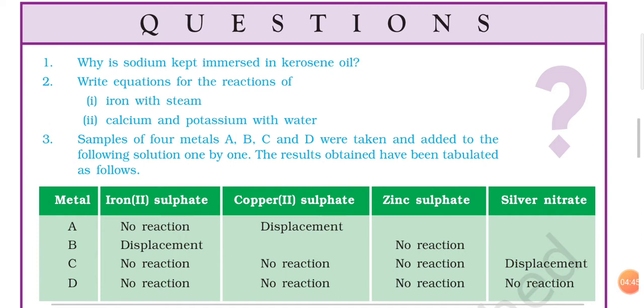Now the next question is: samples of four metals A, B, C and D were taken and added to the following solution one by one. The results obtained have been tabulated as follows. Now such type of questions are logical and conceptual based, and it is easy also to solve if you know.